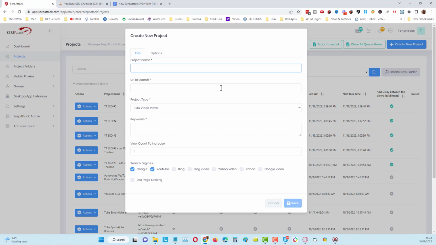Now, if you've already got SerpAttack and you've got SerpAttack credits, you can still come in and be able to use the P2P network for the international mobile proxies. You can still do that, and what we can do then is put you onto a monthly plan. You'll still have your credits available, but you can swap out from using squid proxies, and instead use the P2P mobile IPs, which is far better. But let us test it for another couple of days and we will release this.